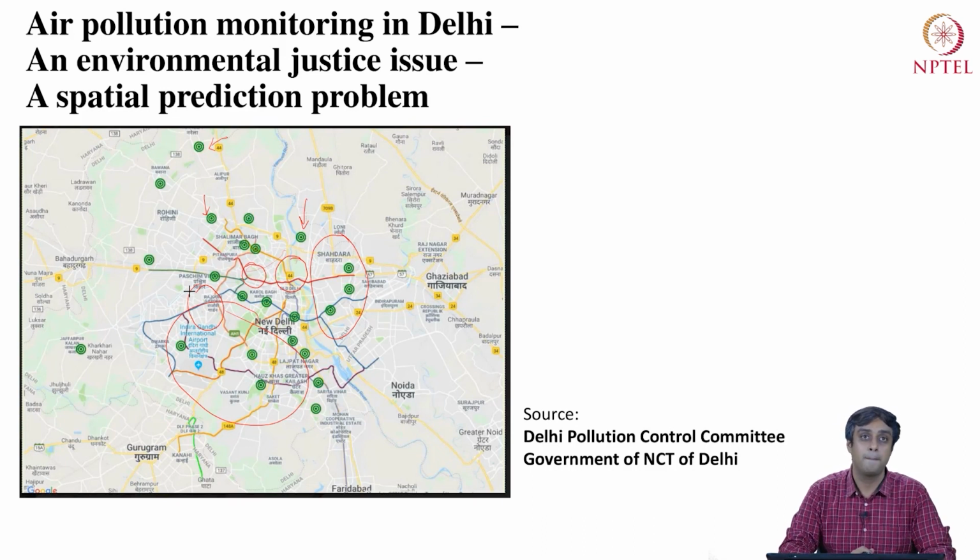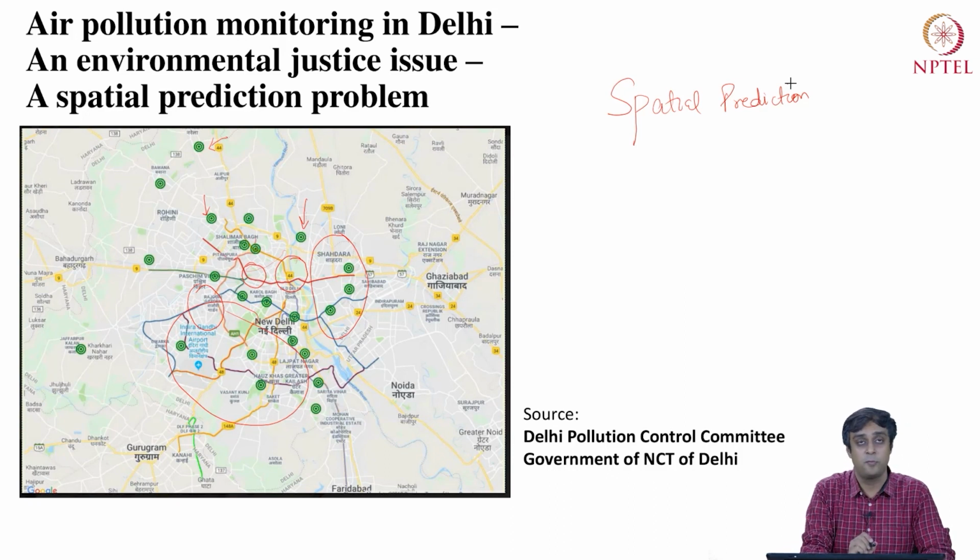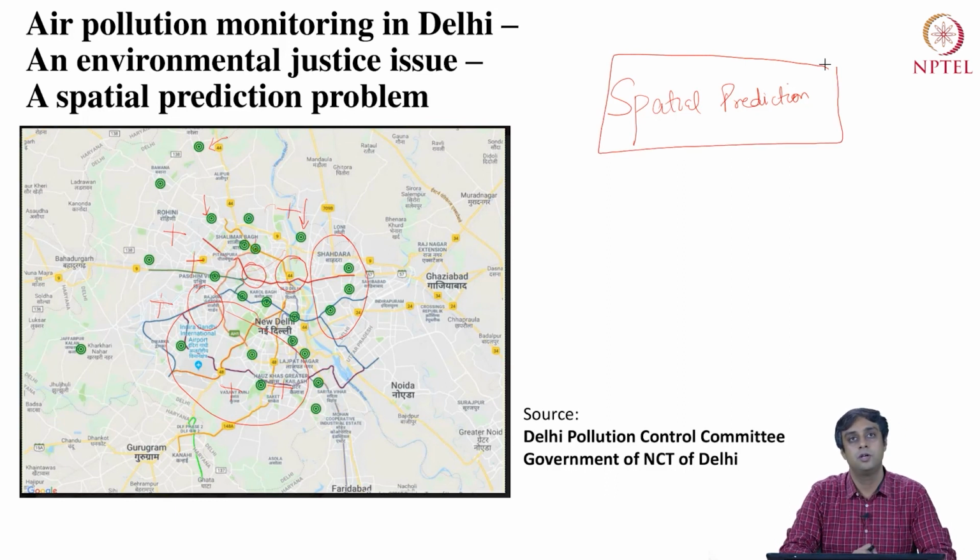To solve this problem, spatial statistics provides a tool called spatial prediction, in the sense that you can predict the level of air pollution at locations where you may not be directly observing air pollution levels during any given day or any given time, right? So it opens up a very interesting dimension of spatial statistics, something it brings to the table, which can resolve issues that are very critical, like environmental justice.